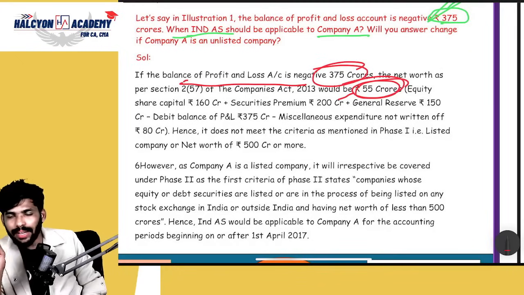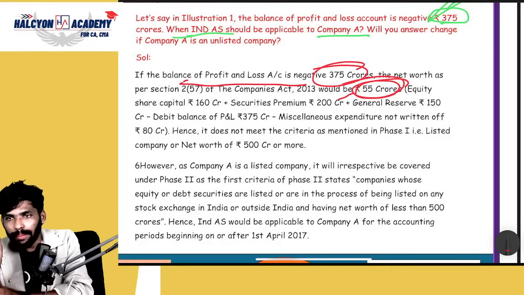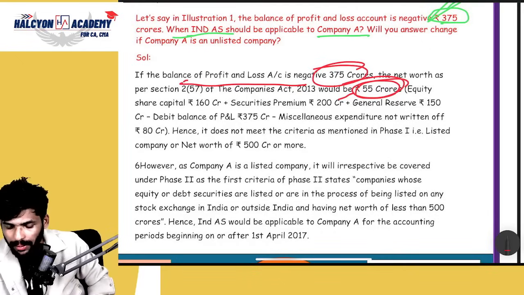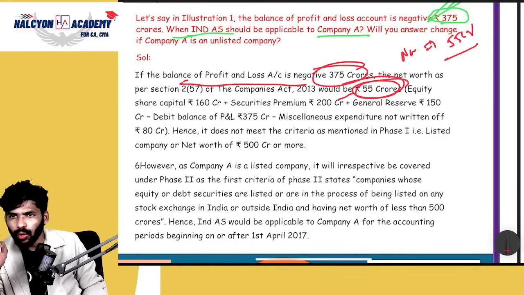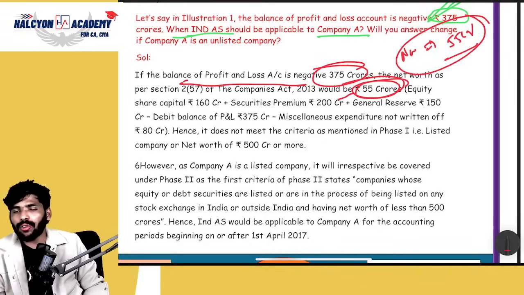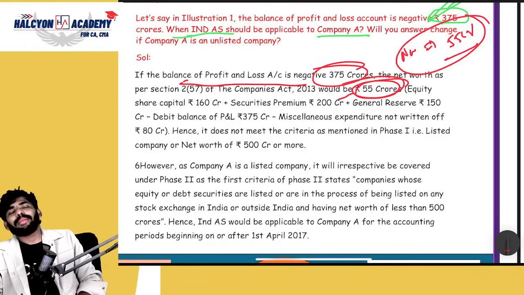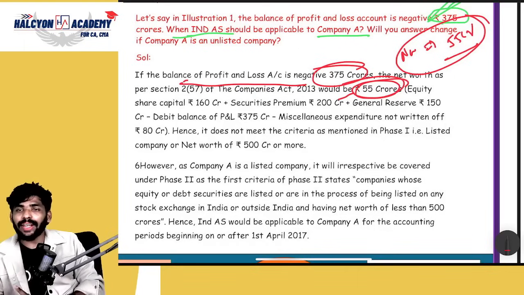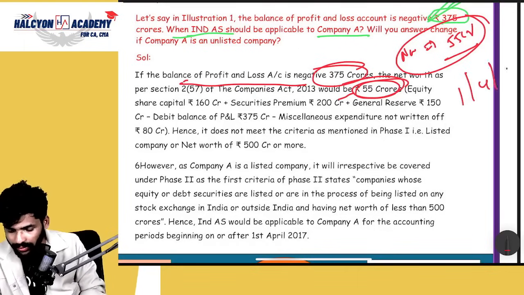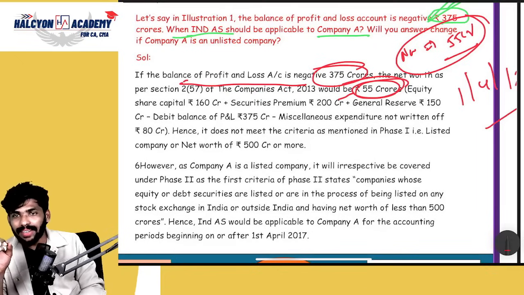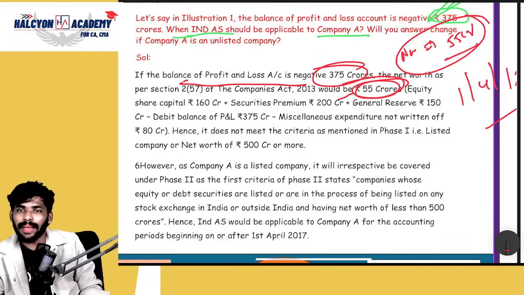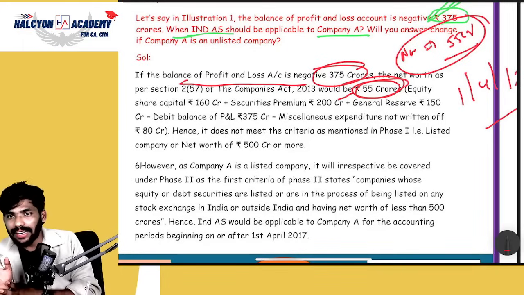If it is a listed entity, then from which year will Ind AS be applicable? Please tell me your answer. The net worth is equal to 55 crores only, not 505. Previously it was 505, so Ind AS applied from 1/4/2016. But here the net worth is 55 crores only. Then Ind AS will be applicable from which year? If you have a clear concept, you can easily answer this. 1/4/2017. Yes, even if the net worth is less than 500 crores, Ind AS will be applicable, because it is a listed entity, not unlisted.